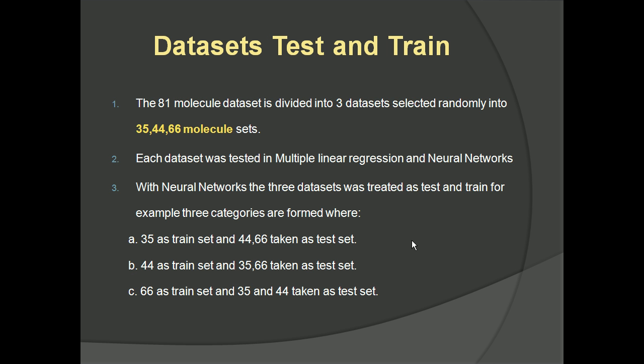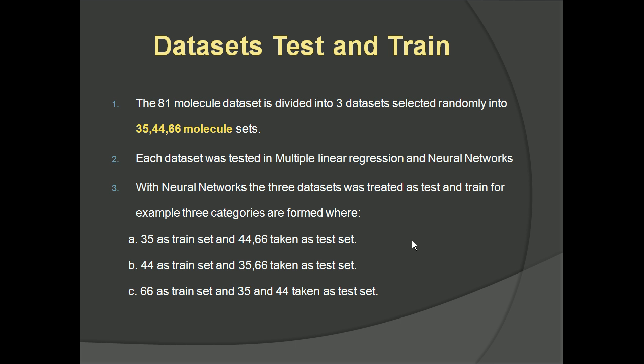For this we need a test and a train set. Since for neural networks this problem is sorted out with the help of test and train sets, we divided the 81 molecule set into 3 sets of randomly 34, 35, 44 and 66 molecules.